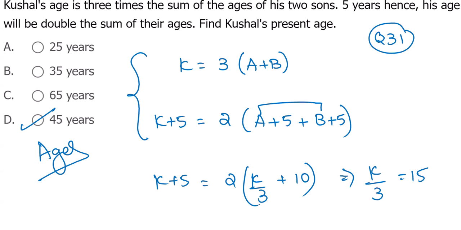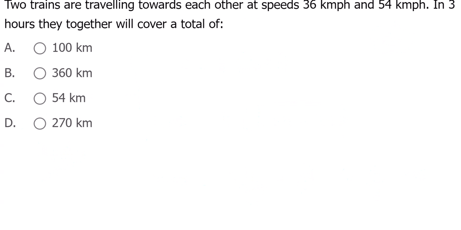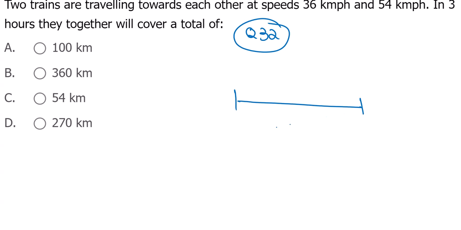Now series 31, 32. Travels towards each other means opposite direction. So for opposite direction, speeds must be added.